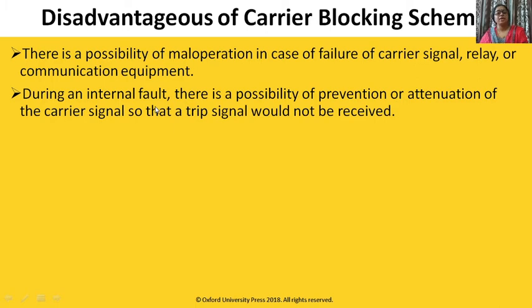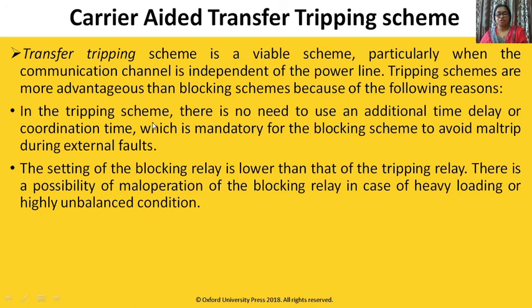Okay, so every scheme has advantages as well as disadvantages. So we have carrier aided transfer tripping schemes: carrier permitting, carrier blocking, and this transfer tripping scheme. The transfer tripping scheme is a viable scheme, particularly when the communication channel is independent of the power line, when we are transmitting through space. Tripping schemes are more advantageous than blocking schemes for the following reason.